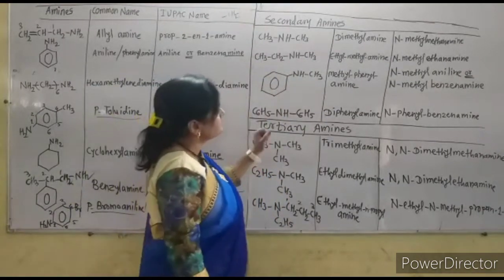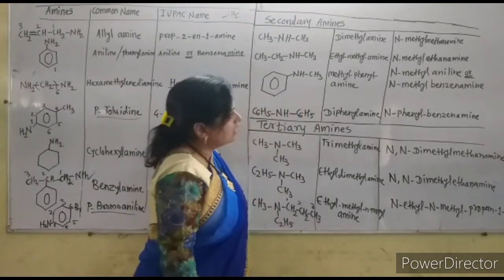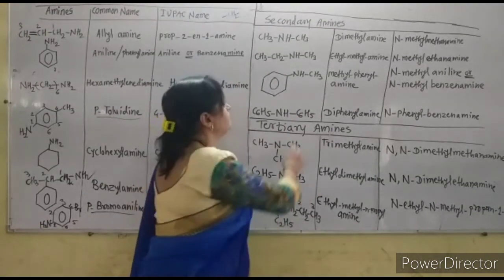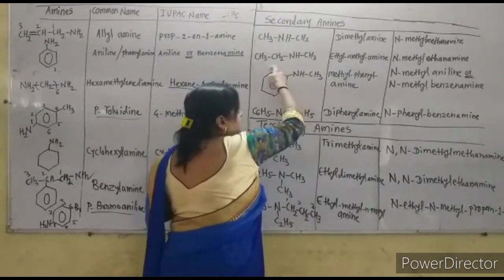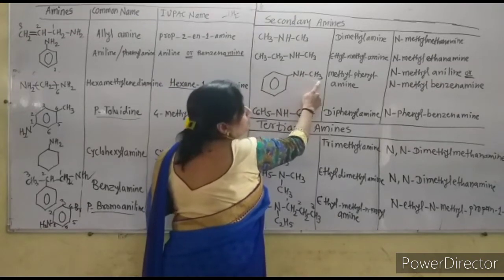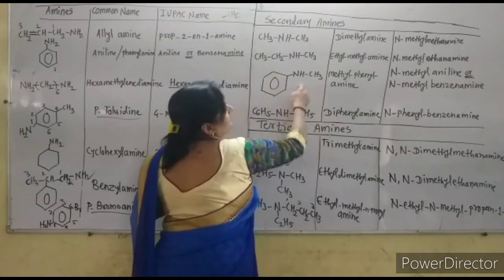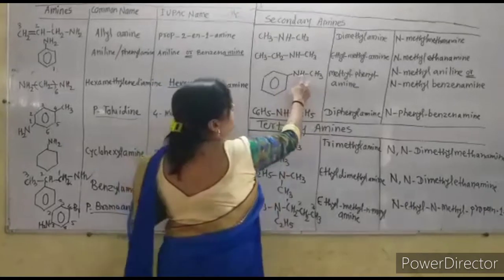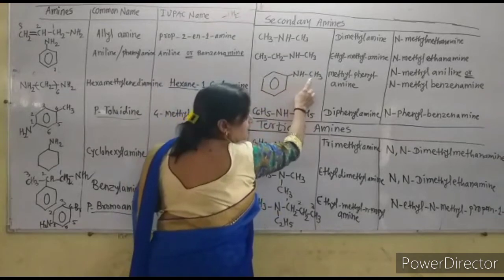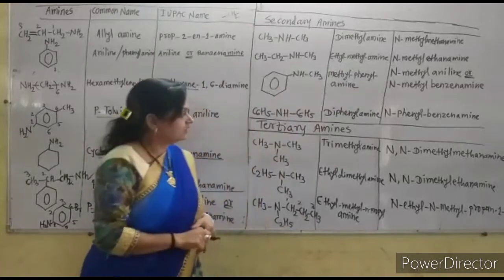Now see this is also, that is the methyl phenylamine. And in the IUPAC name system, the name is given as, now this is the main, that is the aniline, and by replacing one of the hydrogens of the aniline, the methyl group is attached, so it is the N-methyl aniline, IUPAC name, or N-methyl benzenamine, because this is the benzenamine or aniline, and to that the methyl group is attached, so it is the N-methyl benzenamine or N-methyl aniline.